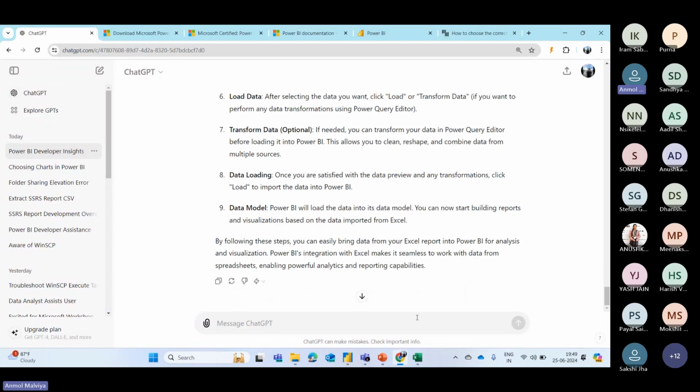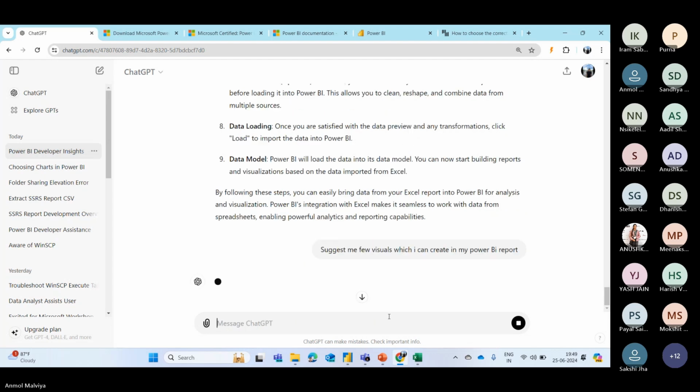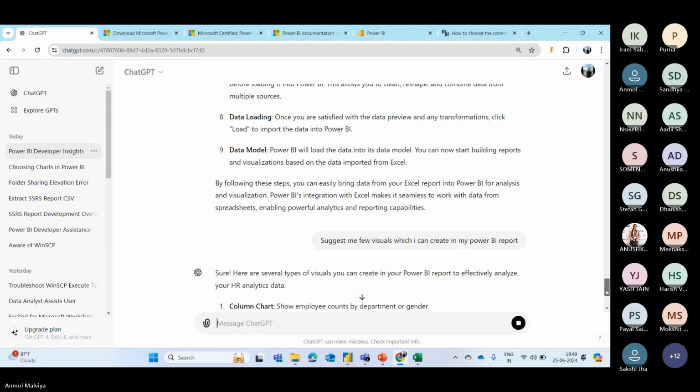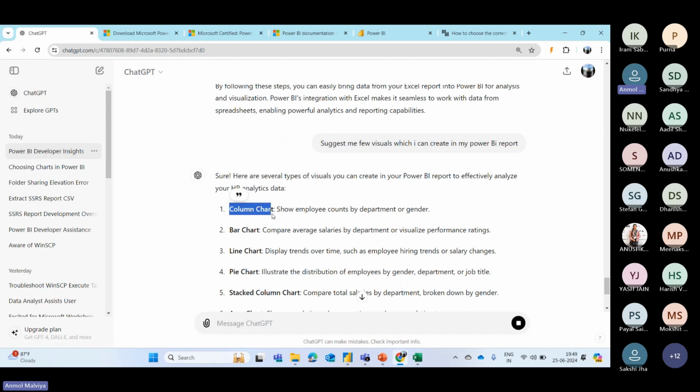So now let's say I'm done with importing the data, the data is clean, and the data modeling is also suggested earlier. Now I am confused about what I can create in my Power BI report. So I will simply enter, suggest me a few visuals which I can create in the report. This will suggest the type of visual, for example a column chart, and what information you have to show in the visual.